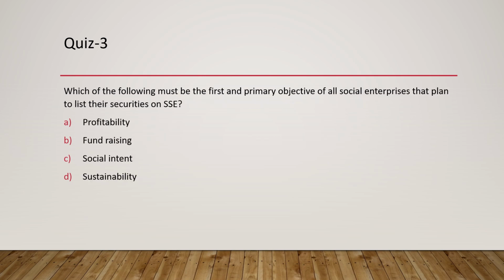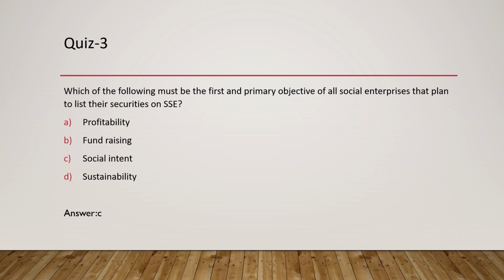Which of the following must be the first and the primary objective of all social enterprises that plan to list their securities on SSE? So SSE is social stock exchange. So what should be the objective? We know that companies raise capital when they place their securities or when they list their securities on the main board or the main stock exchange. But here, in the context of the social stock exchange, the most important aspect is not profitability or fundraising, it is the social intent. So the answer becomes C.